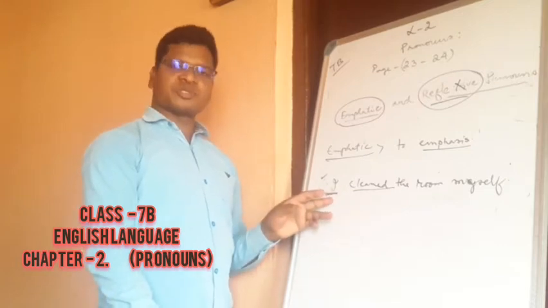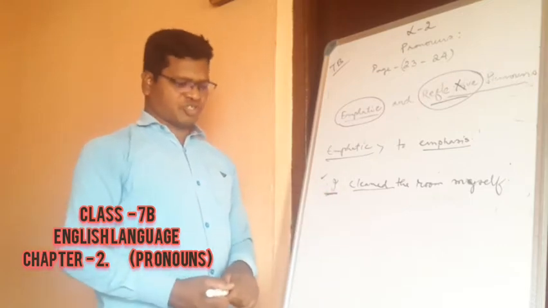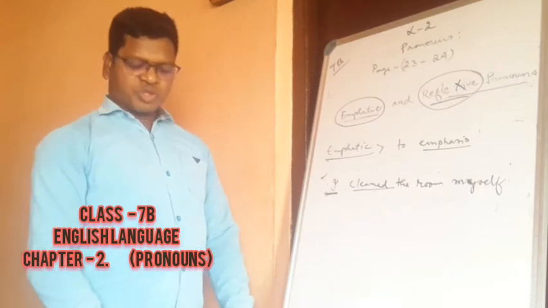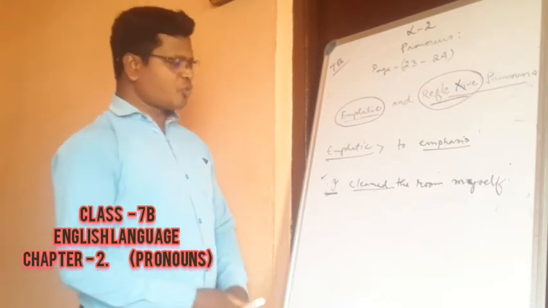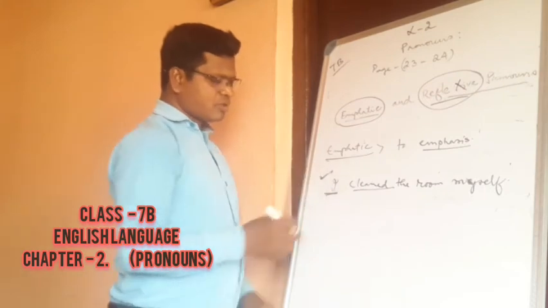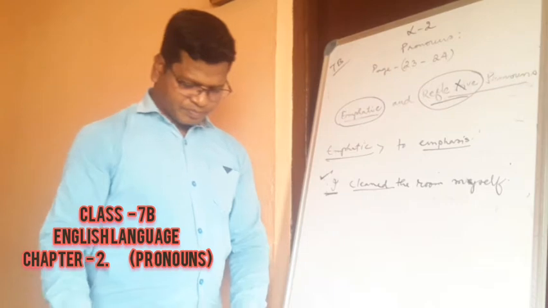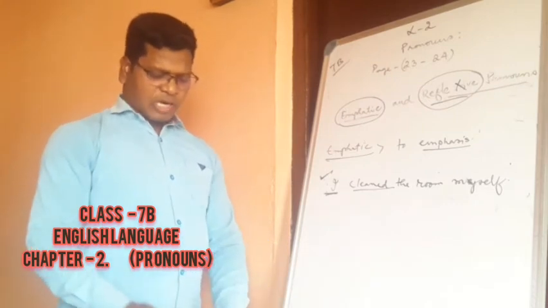He is the doer of the action. So that is what is written here: are used to emphasize the subject. Just remember, the subject is the doer of the action. We'll go for other things also.